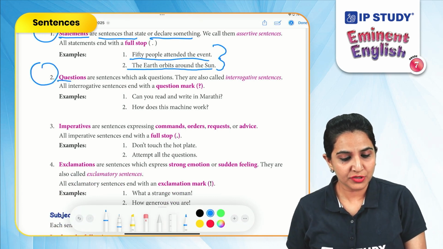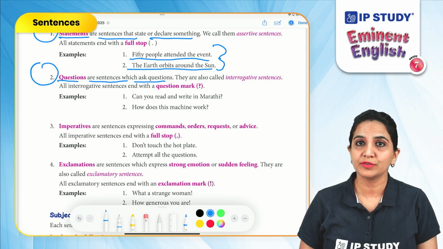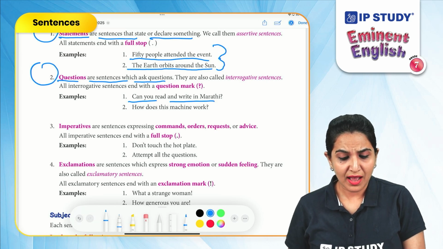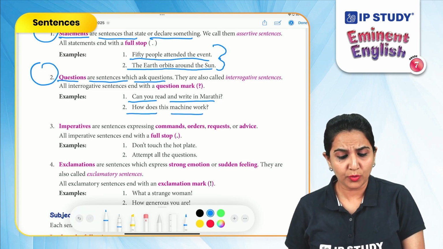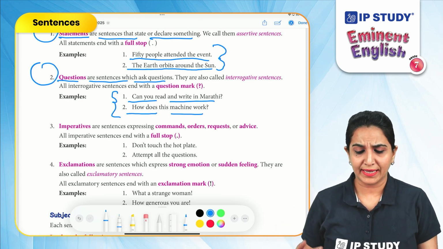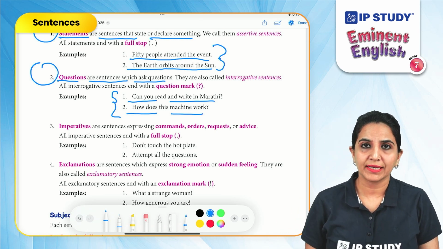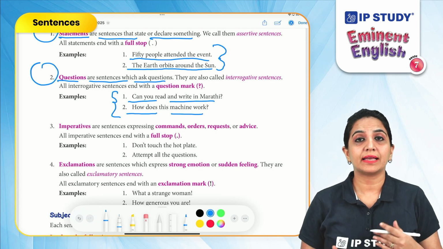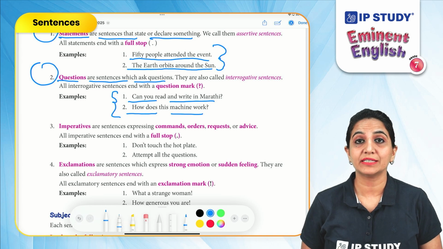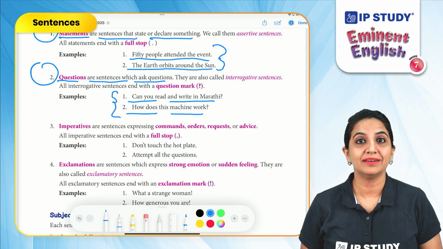Questions. Questions are sentences which ask questions. They can also be called interrogative sentences. Can you read and write in Marathi? How does this machine work? Now in both of these sentences, what are we doing? We are asking a question. What are you doing? In all of these sentences, we are asking a question. So these are called questions, or they can also be called interrogative sentences. Always remember that these sentences will end with a question mark.